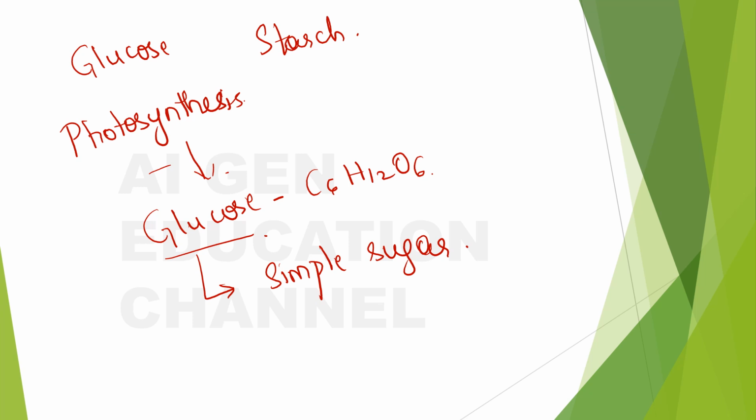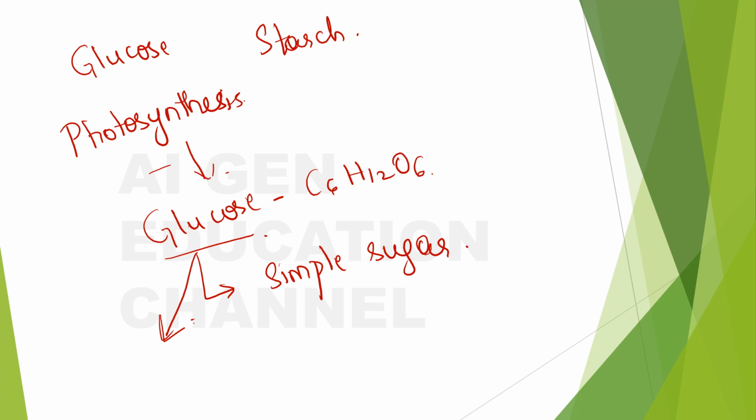So the plant can immediately use this simple sugar to derive energy. So what happens with the rest of the glucose? It needs only a part of the glucose that it has obtained as a product of photosynthesis. So what will it do with the rest of it?